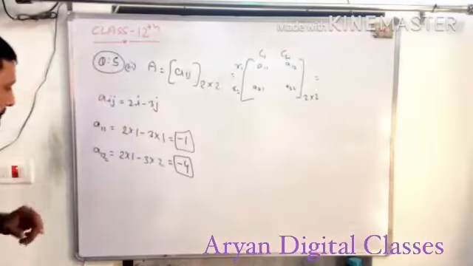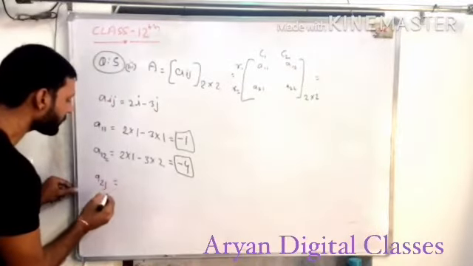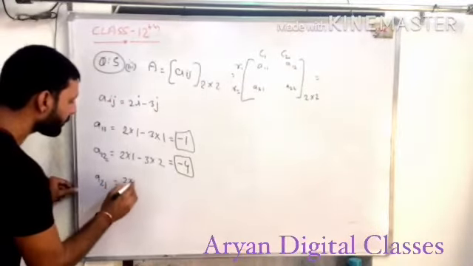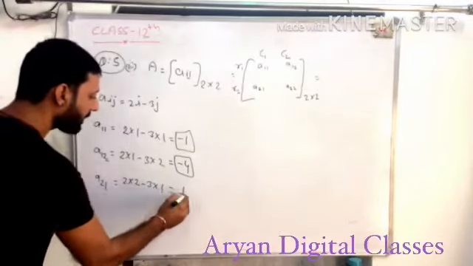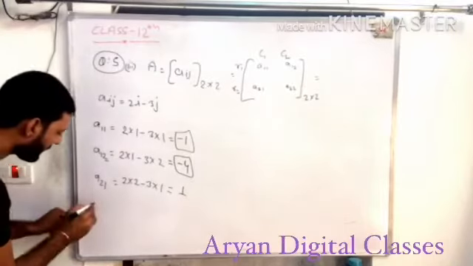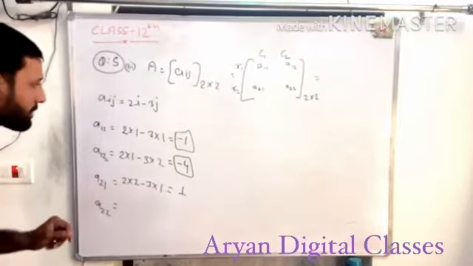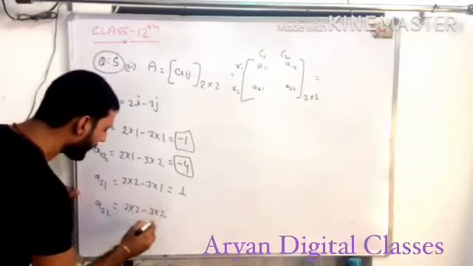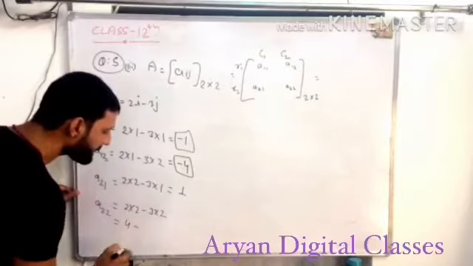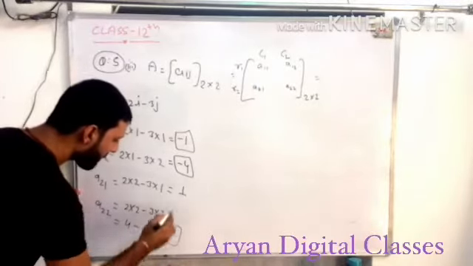Is it clear? Now A21, it means i is equal to 2. 2 into 2 minus j is equal to 1. 4 minus 3 plus 1. And finally A22 is equal to i is equal to 2 and j is also 2. Then 2 into 2 minus 3 into 2, and we can say 4 minus 6 is equal to minus 2.